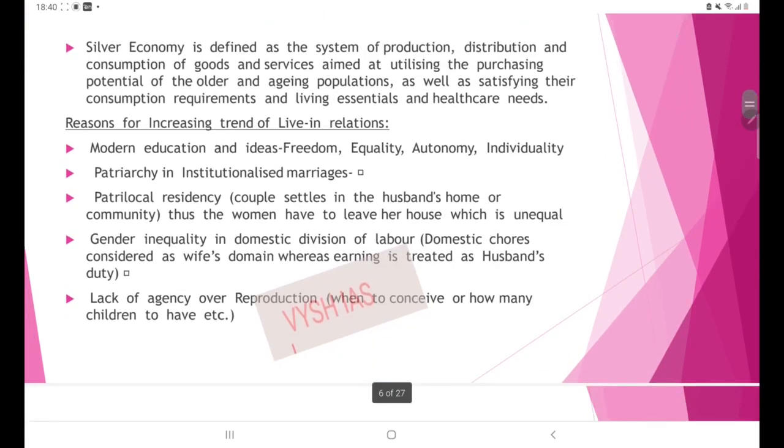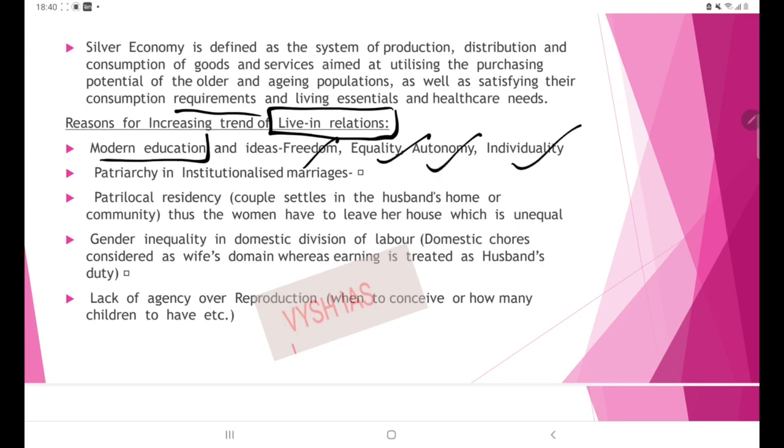Then next portion is the live-in relations. So why is there an increasing trend of live-in relations in India? We have many reasons, we'll be taking it one by one. So why are live-in relations getting more common? Because we now have access to modern education and modern ideals. So people started to embrace values like freedom, equality, bodily autonomy, individuality, etc. See, these words you have to use as such. Okay, so that is one factor.